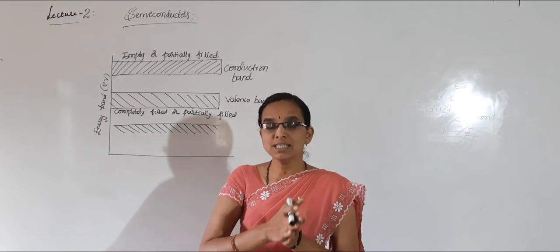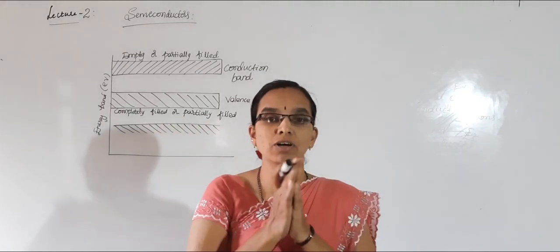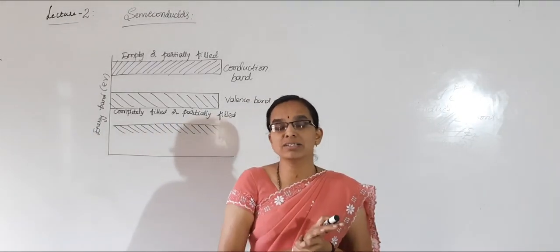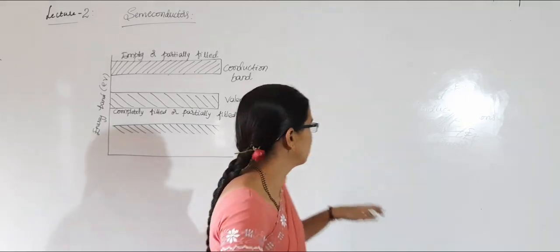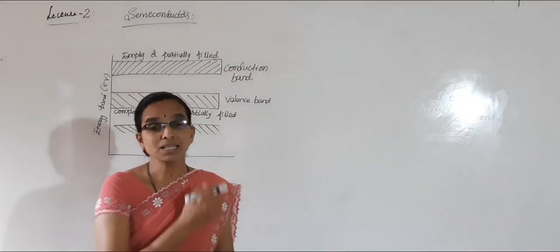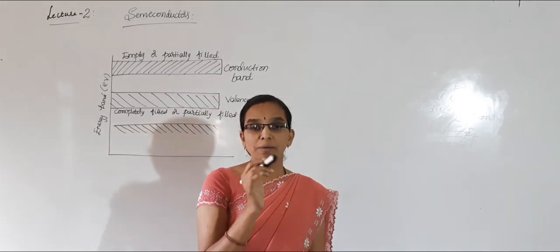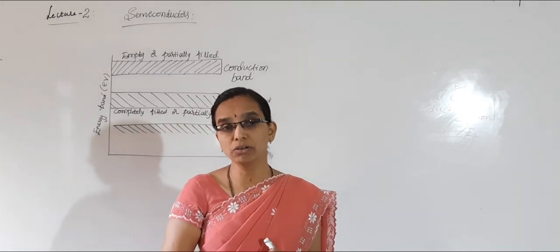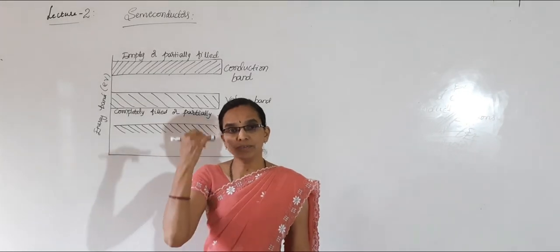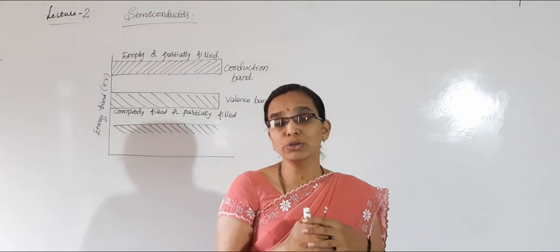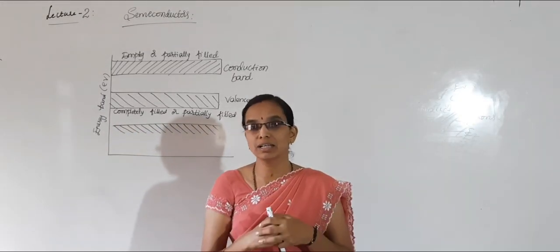So the energies possessed by the valence electrons form a group of energy or a band of energy, that is called the valence band. This valence band is either completely filled or partially filled. Below the valence band, you will get completely filled inner bands.